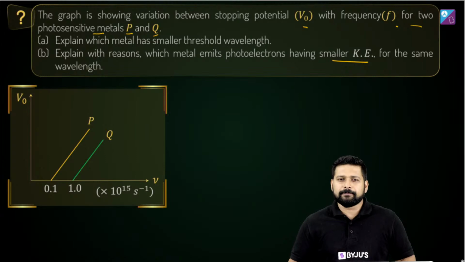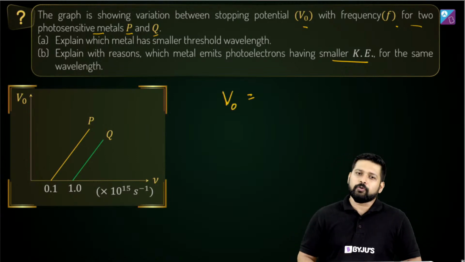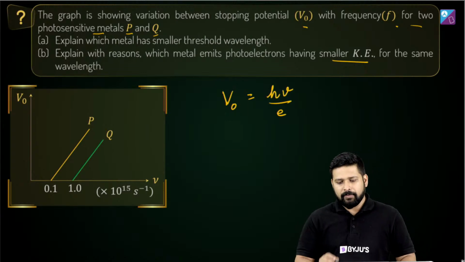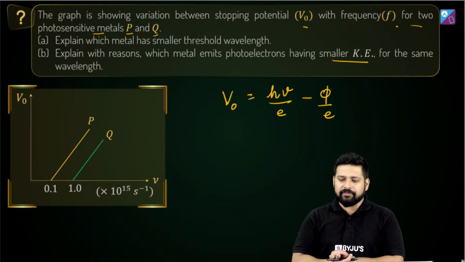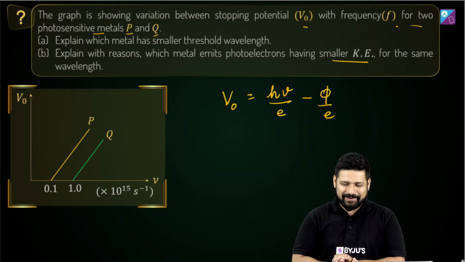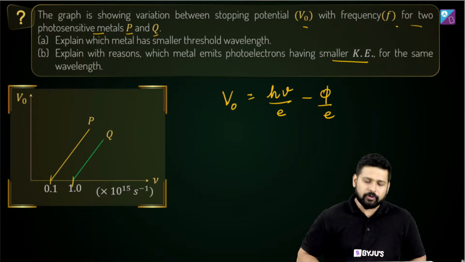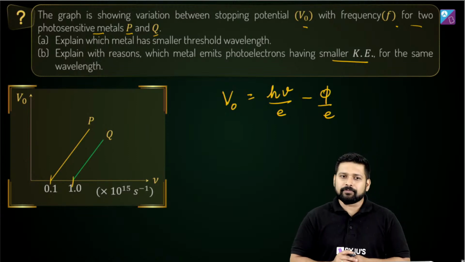How should we start? V0 will be equal to h nu by e minus phi by e. This is the expression that we have learned. Correct? Okay. Now just look at these 2 points. When you look at these 2 points, what do you observe?